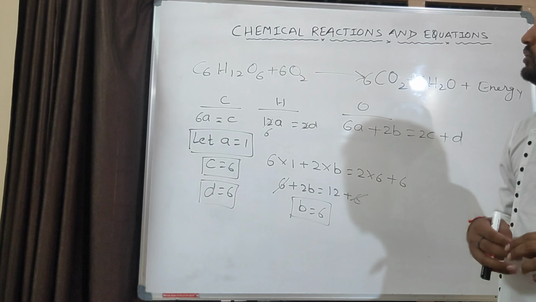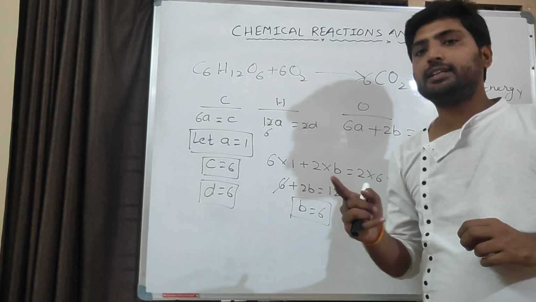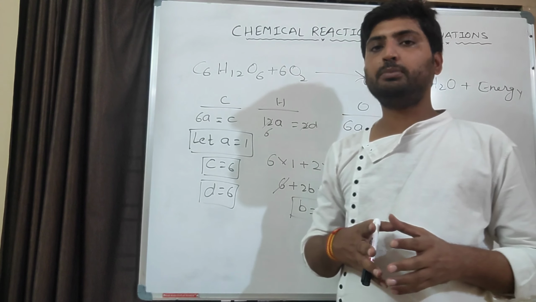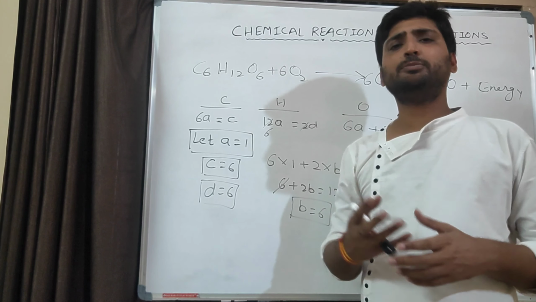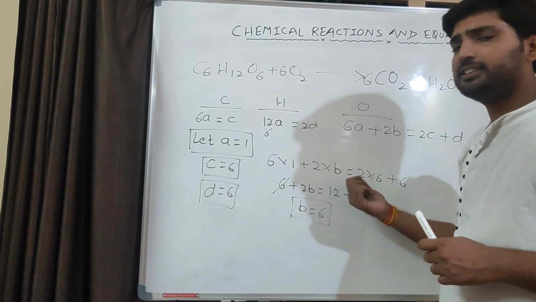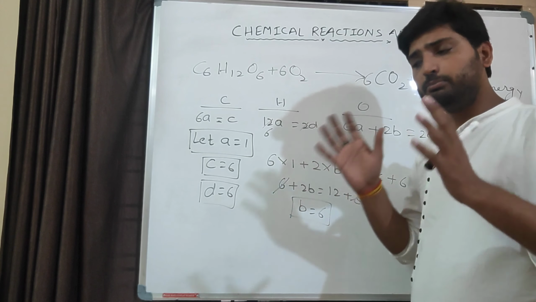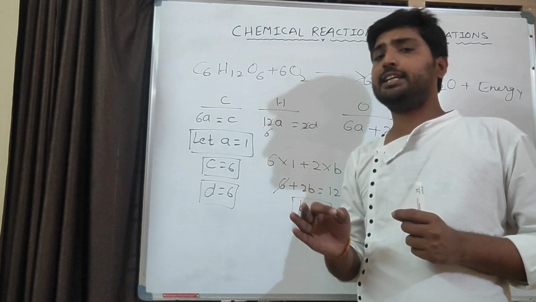So your homework is to balance the chemical reactions which are given in your NCERT exercise examples and the group questions, as much as possible, because practicing this is very important. They will not ask to balance a chemical reaction, but in chemistry, in all 5 chapters, you have to write the reactions.